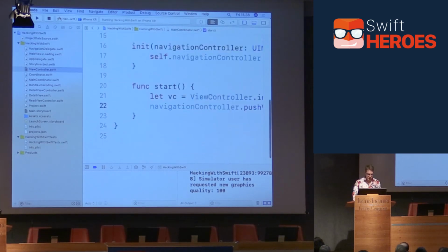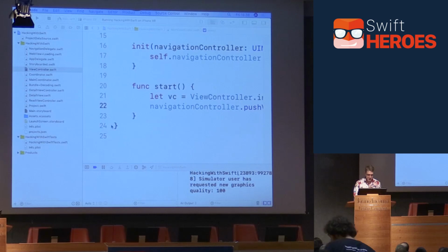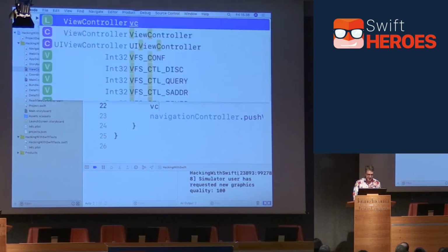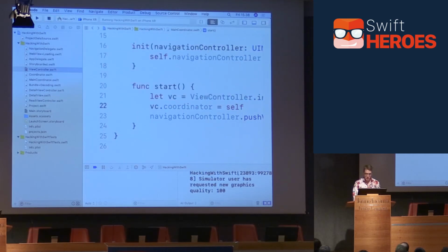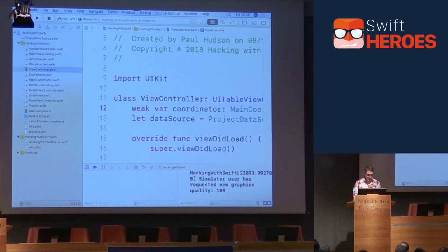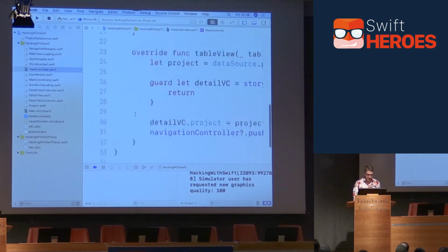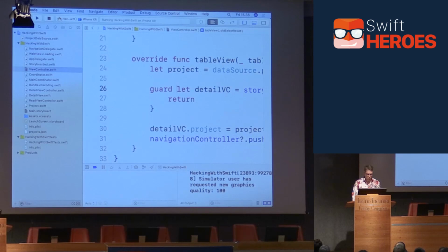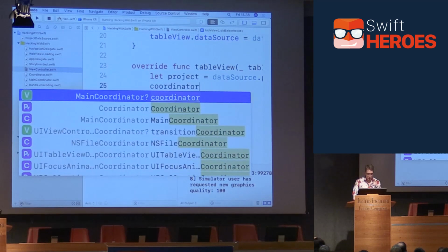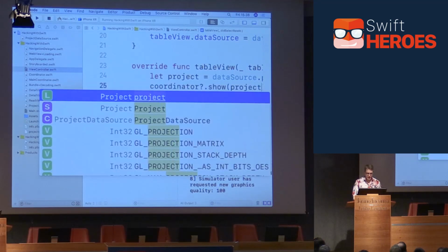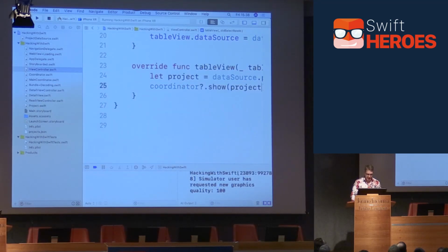So inside our start method here, we can say vc.coordinator equals self. So it knows how to talk back to its coordinator when it's finished doing work. And now, in our view controller, we can go into here and take out all this code for doing loading and pushing and so forth. So it no longer has to worry about that. I'm going to take all that code out and instead say coordinator.showProject. I haven't written that method yet, so it'll complain.